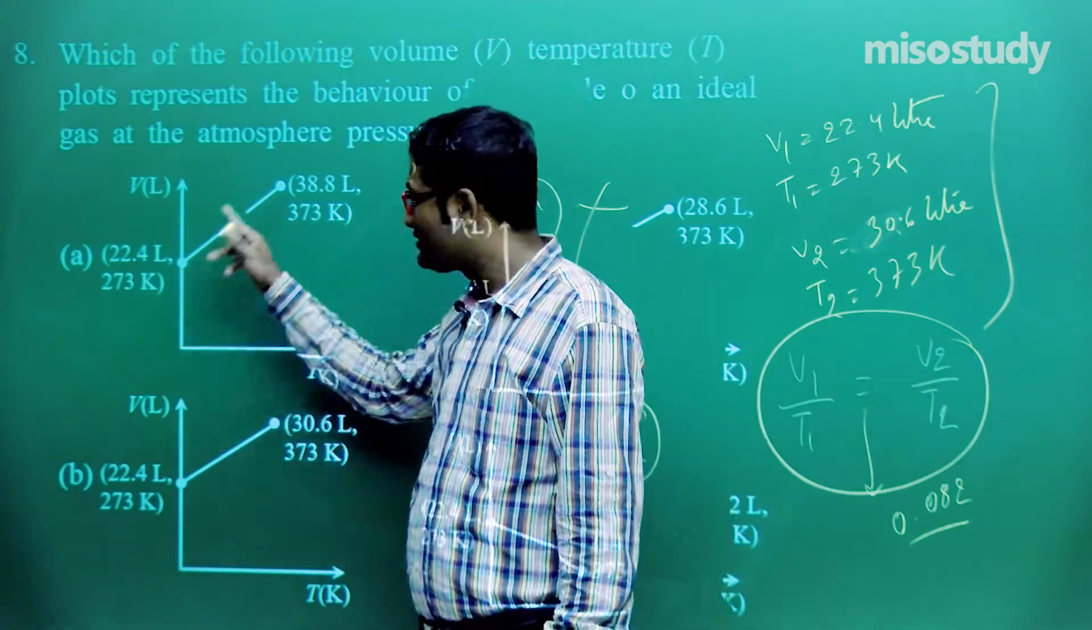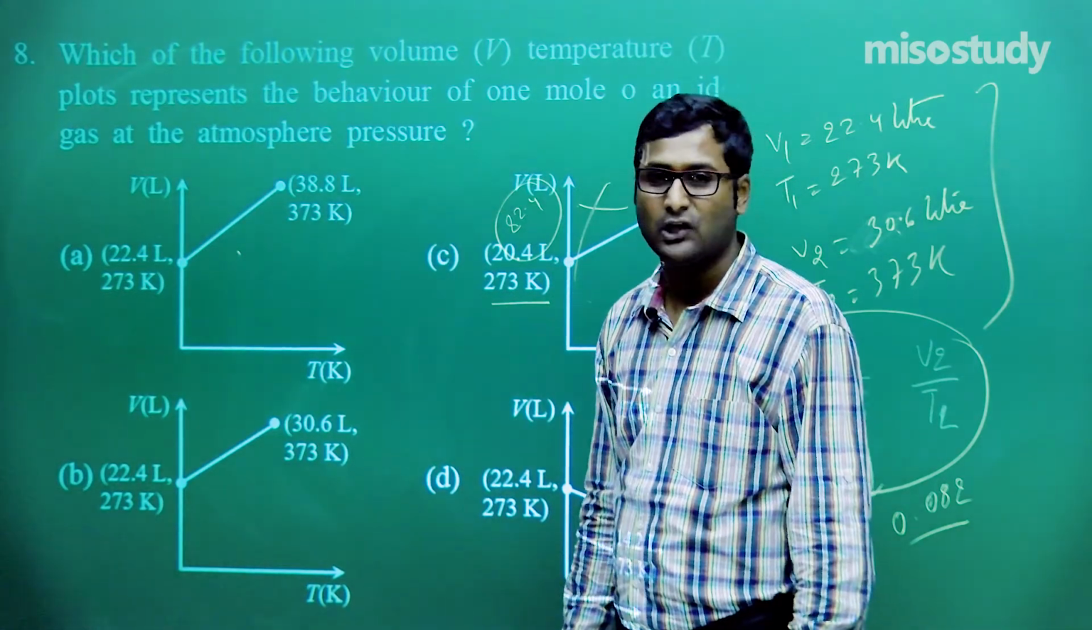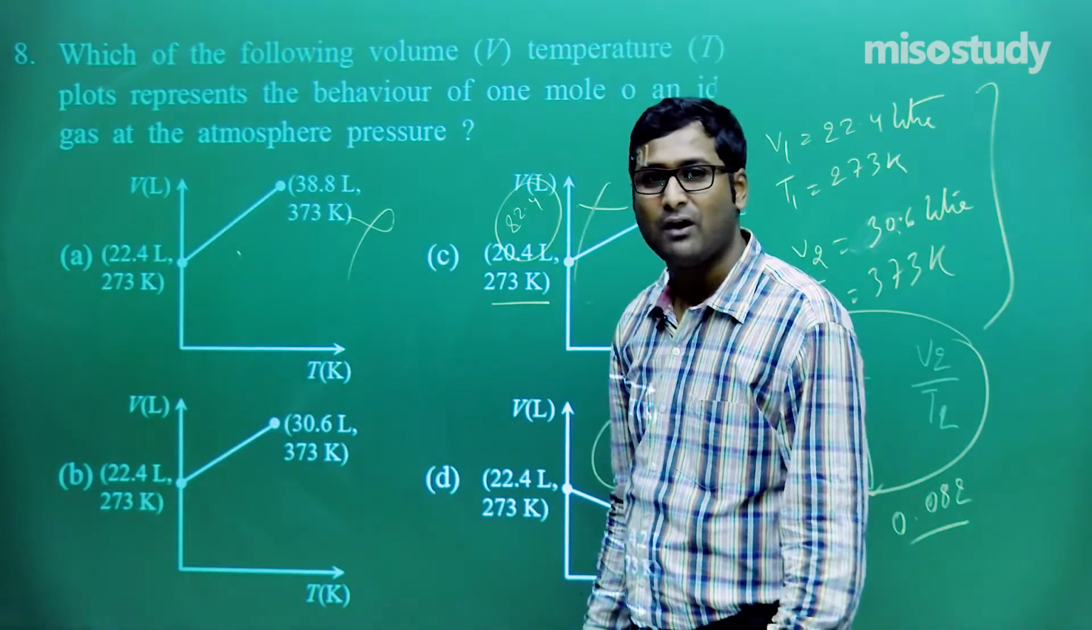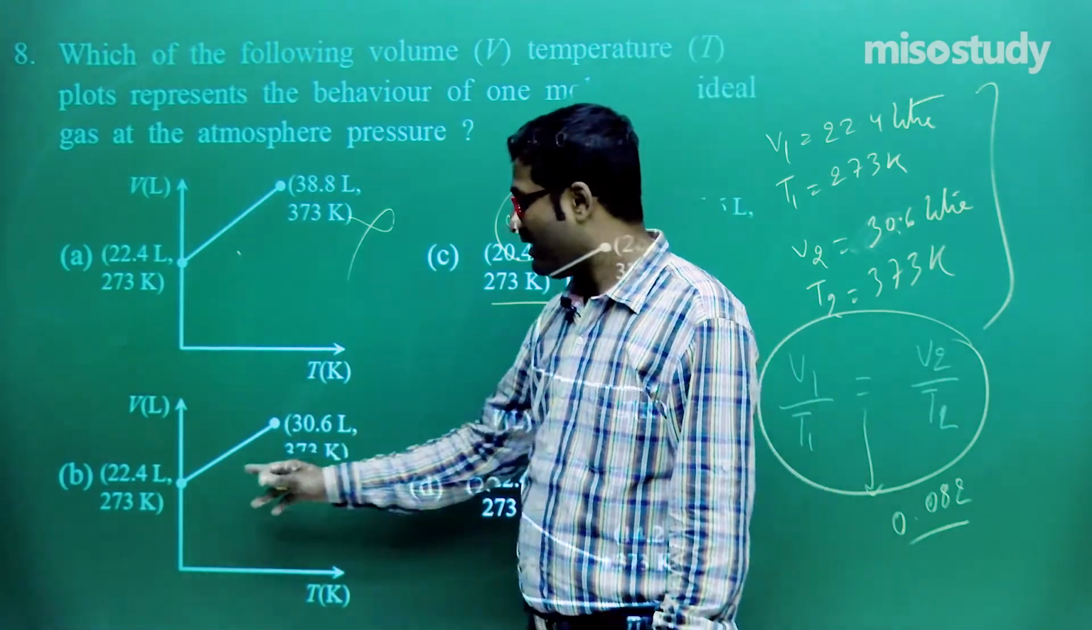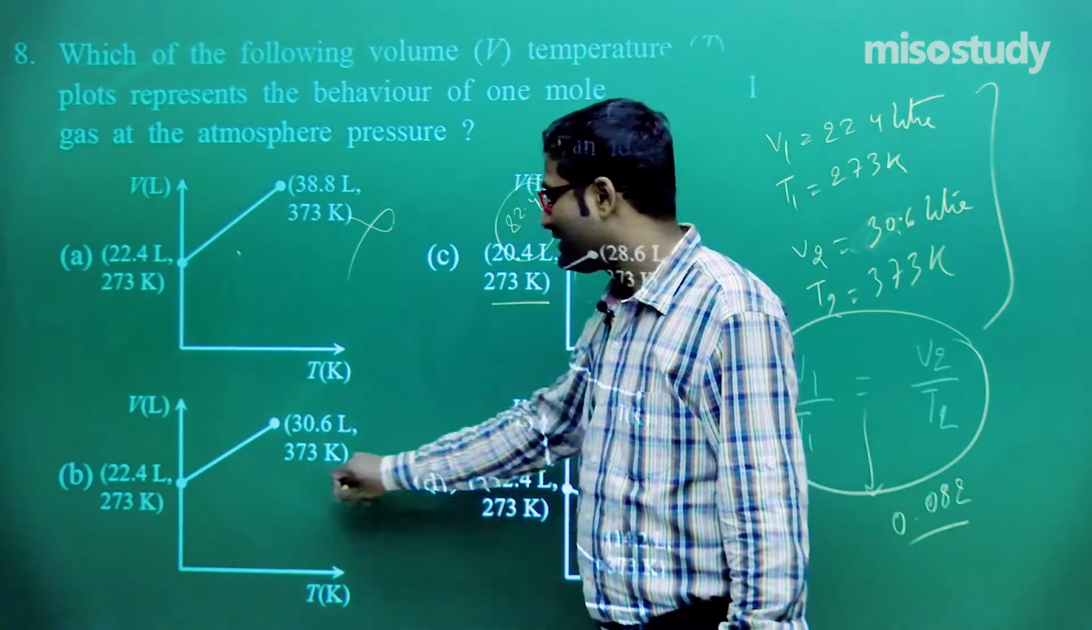upon T1 is not equal to V2 upon T2. If V1 upon T1 is not equal to V2 upon T2, then this is not the graph of V by T. But here V1 upon T1 is equal to V2 upon T2. So this is the option.